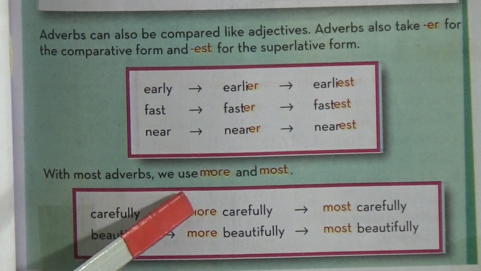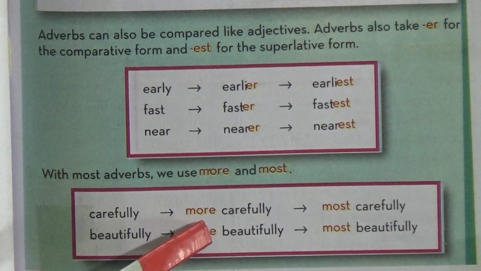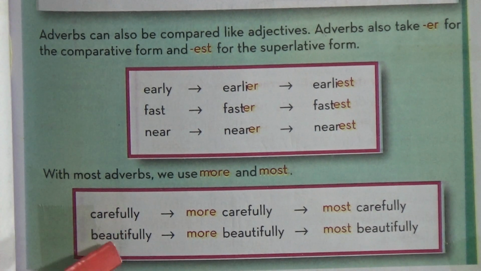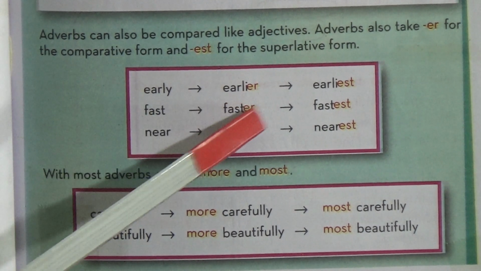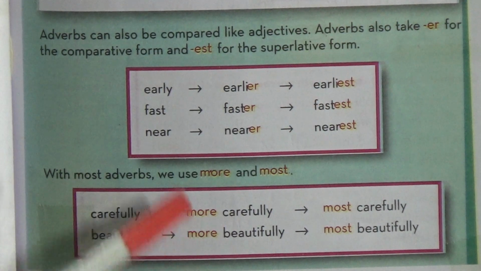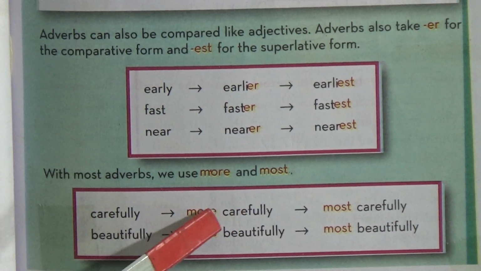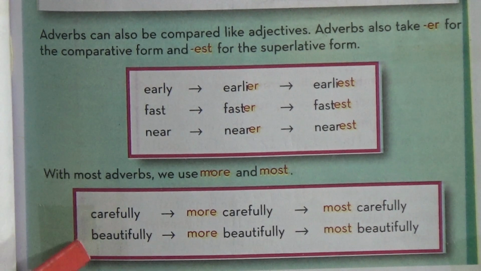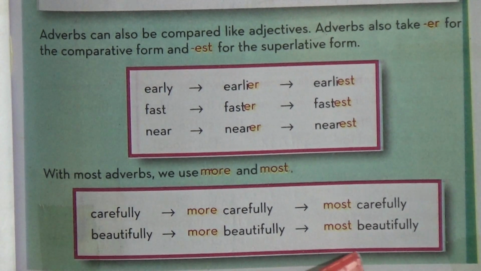Look, with most adverbs we use more and most. For example, carefully. Its comparative form is more carefully, and its superlative form is most carefully. Okay. Look, dear students, when we find only one syllable, at that time we have to add only ER with its comparative form, and we have to add EST with its superlative form. And when we get more syllables, at that time we have to use more in the comparative form, and we have to use most in the superlative form. Okay. Then look, beautifully, its comparative form is what? More beautifully, and its superlative form is what?